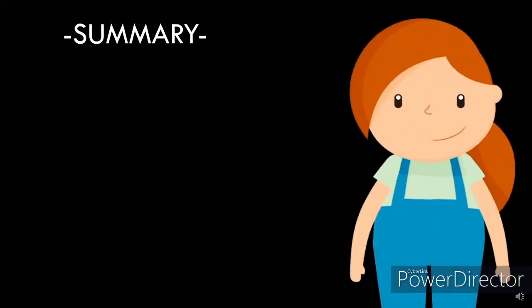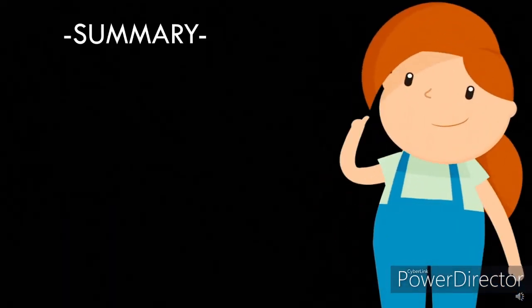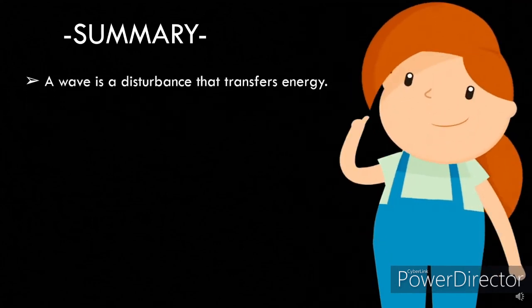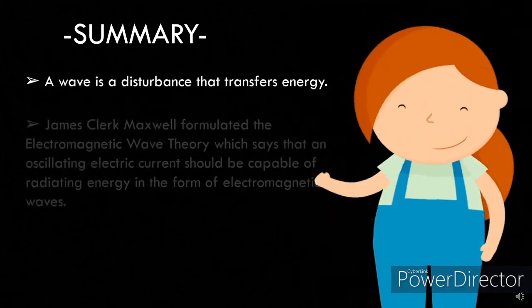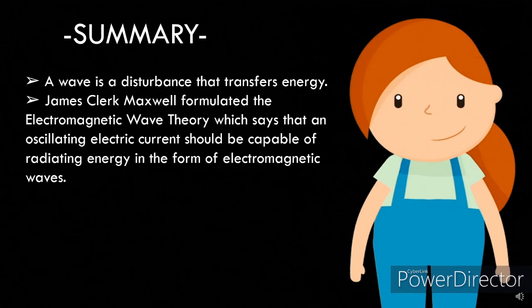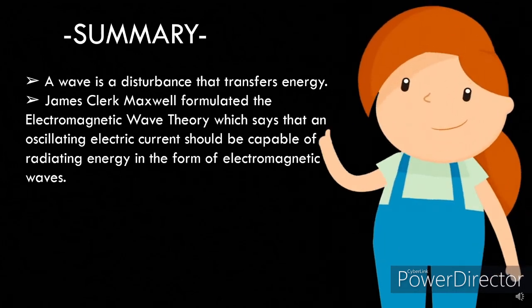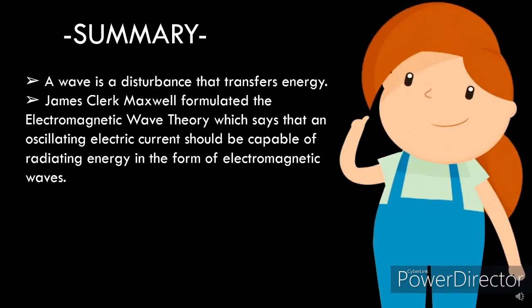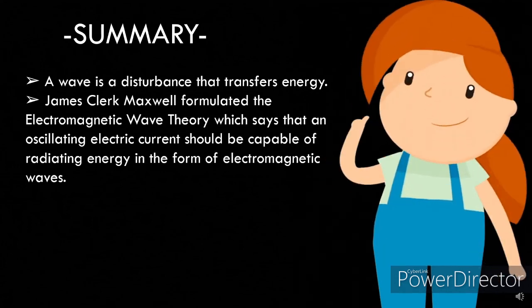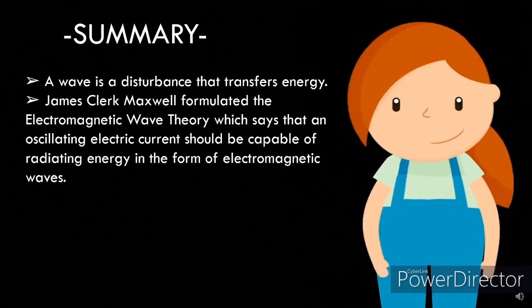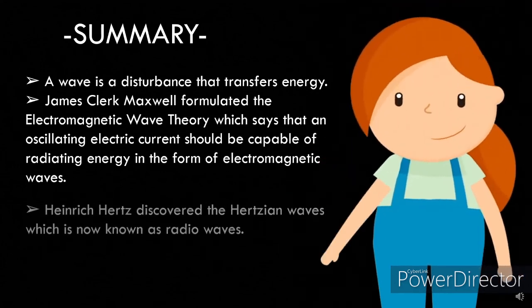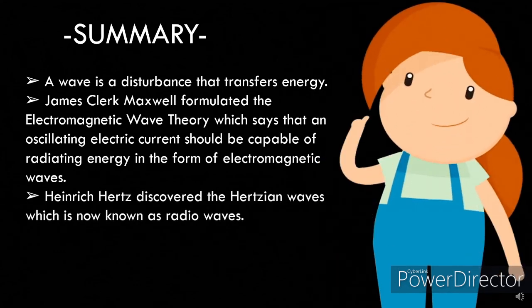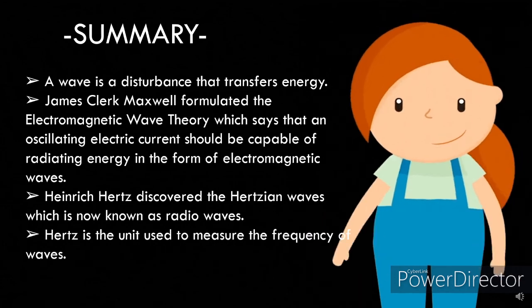Now, let us sum up the concepts you have learned in this module. A wave is a disturbance that transfers energy. James Clerk Maxwell formulated the electromagnetic wave theory, which says that an oscillating electric current should be capable of radiating energy in the form of electromagnetic waves. Heinrich Hertz discovered the Hertzian wave, which is now known as radio waves. Hertz is the unit used to measure the frequency of waves.